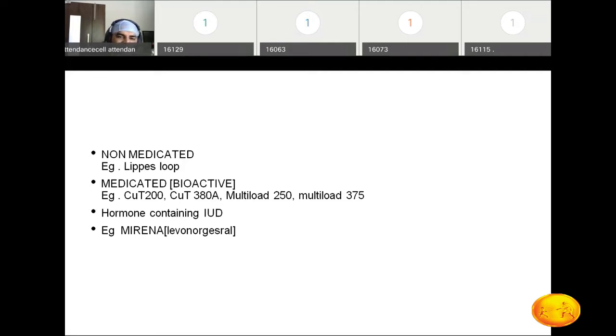They will ask in the exam, how will you classify intrauterine devices? There are three types. Non-medicated, example is the Lippes loop. Medicated, example is the Copper T 380A. These copper Ts were used mostly in our institute, or multi-load 375. Then hormone-containing intrauterine devices, name is Mirena. What is the hormone? It contains levonorgestrel. This is one important question.